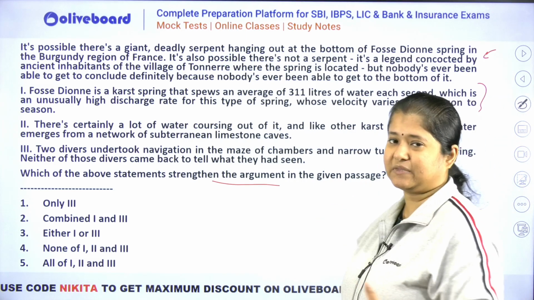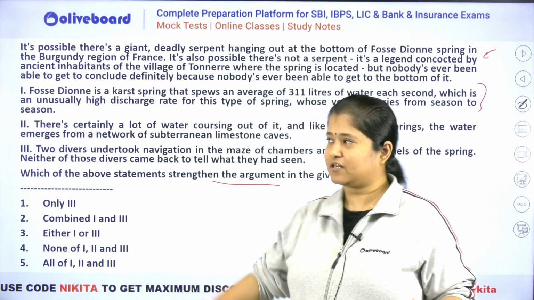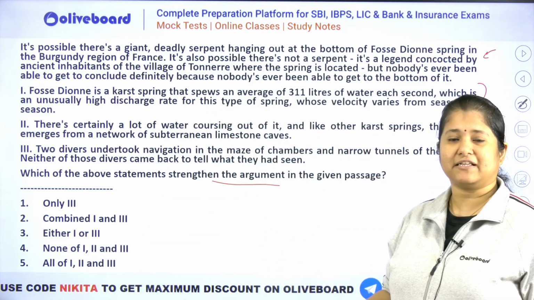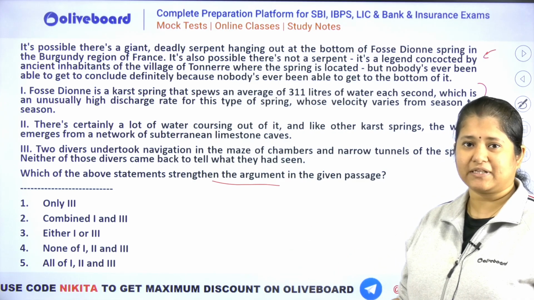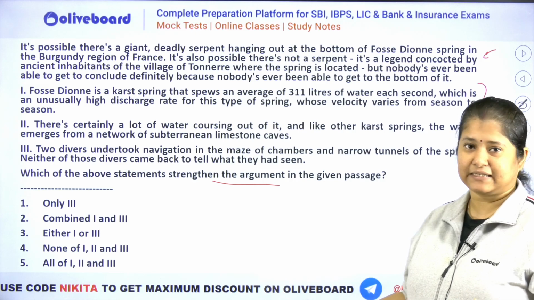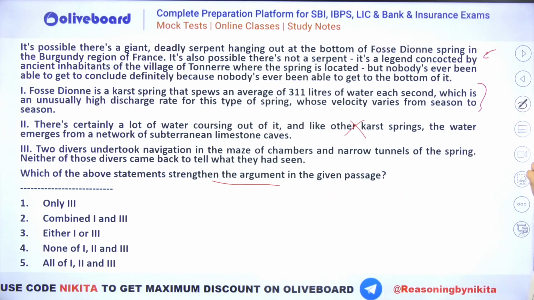You have to show something that will show that yes, people were not able to conclude, right? The conclusion is that we do not know whether it is true or not because people were not able to reach. Okay, this is what you have to show, give some supporting fact for this. So you can see one is not related to the passage that has been given here. Two divers, then second says, first is wrong.